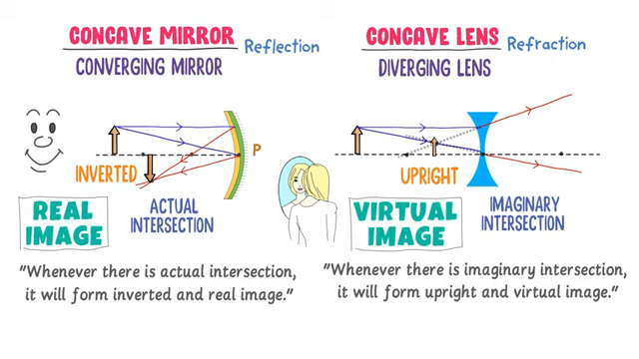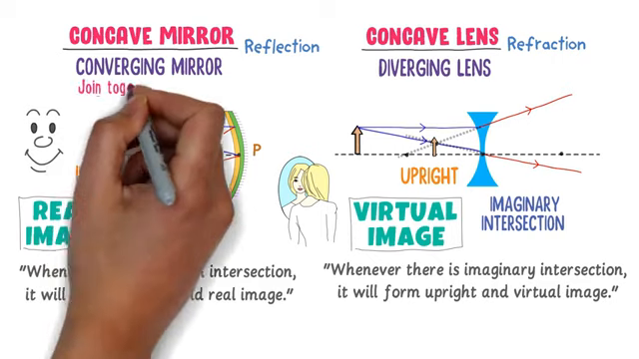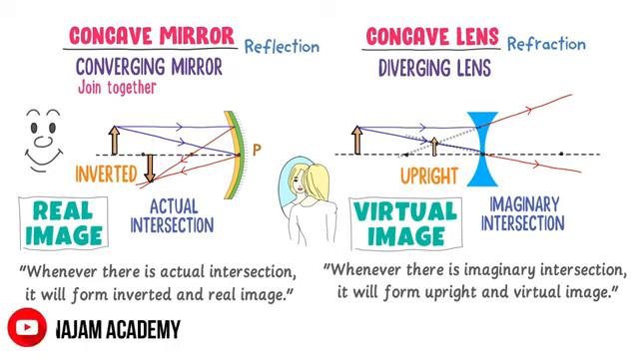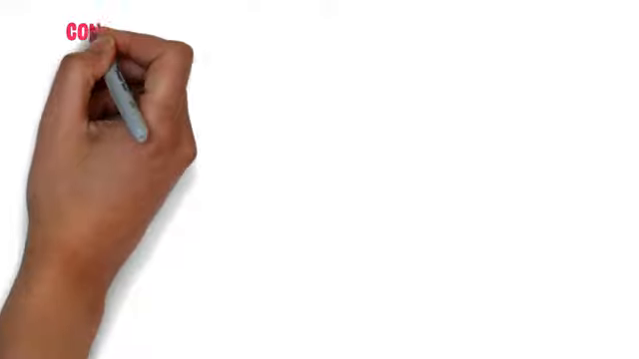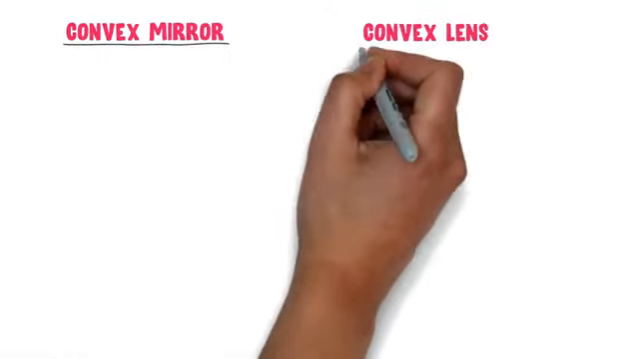Also note it down that the word converge means come together or join together. Concave mirrors are converging mirrors that join together the reflected beam of light at one point, and they form inverted and real image. Secondly, the word diverge means spread out in all directions. So concave lenses are diverging lenses that spread out the refracted beam of light in all directions to form upright virtual image. Now let me quickly teach you convex mirror and convex lens.